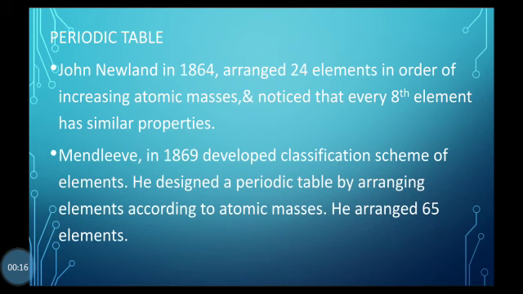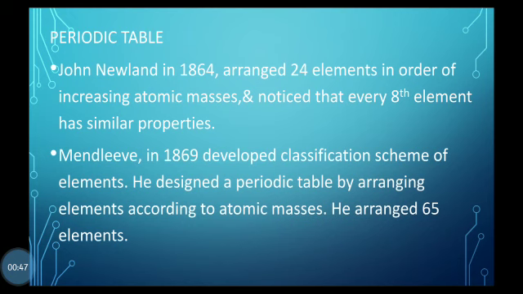I told you in last lecture also that in 1864 John Newland, an English chemist, arranged 24 elements in order of increasing their atomic masses. And he noticed that every eighth element has similar properties like the first element. But after few elements, this principle was changed and it was not correct. So his periodic table failed because many elements were found out of place in his arrangement.